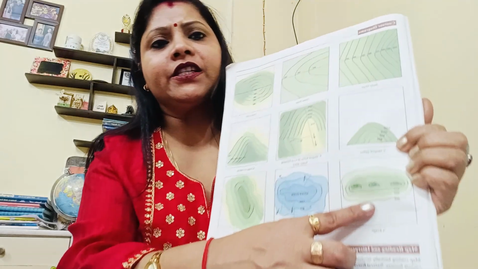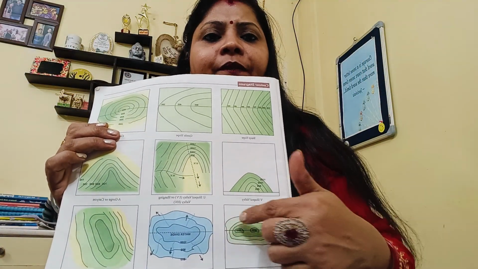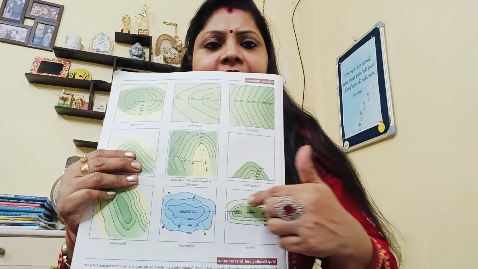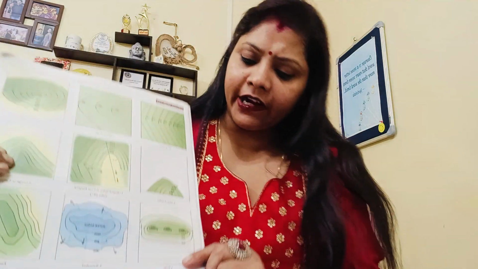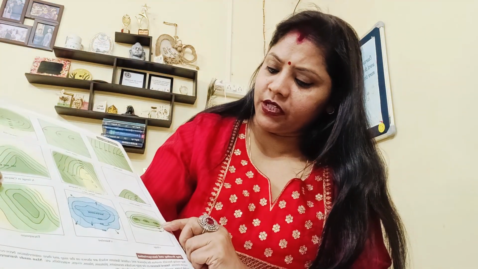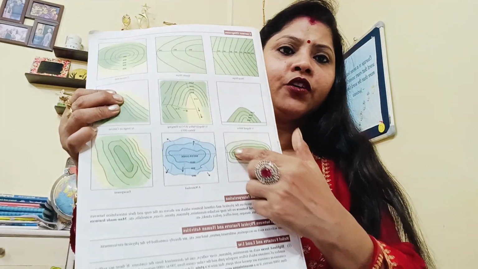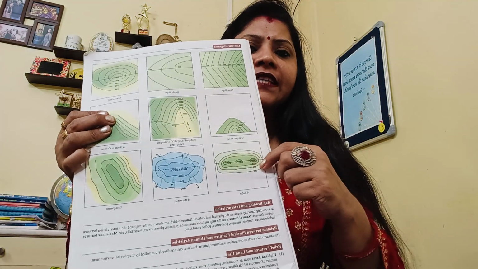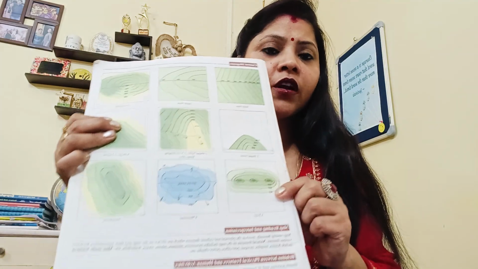Talking about a ridge. Here you can see the spot heights. There are 3 spot heights here, and they are all at the same level. This is 600, and you have the contour interval of equal 100 meters, so it is 600, 500, 400, 300. This is a ridge. When there are 2 or 3 spot heights having the same height, it is called a ridge.